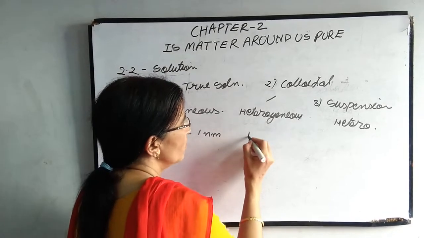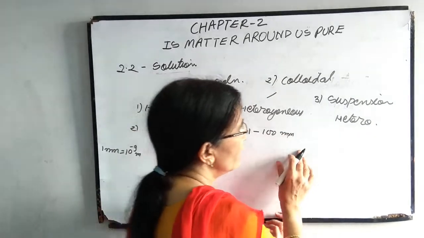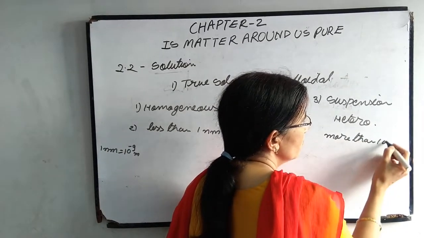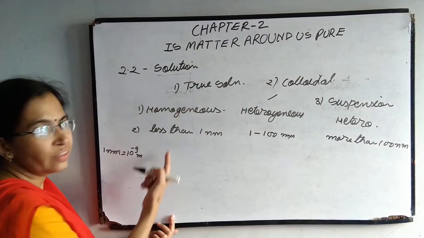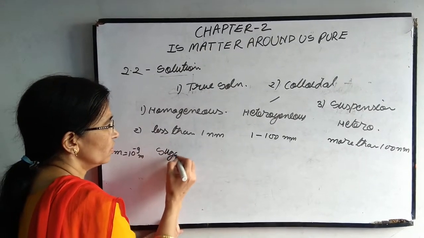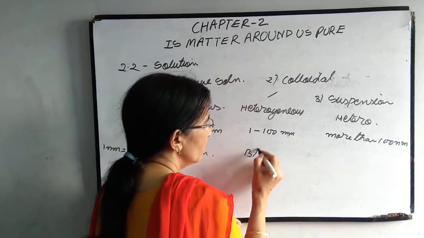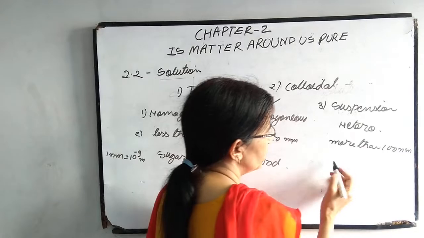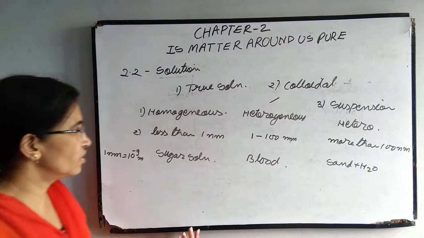Here, in colloidal, the size will be between 1 to 100 nanometers. Okay. And here suspension, it is more than 100 nanometers. Then true solution examples, you know, this is salt solution. Or now we can write sugar solution. Here colloidal solution, blood, milk, they are the examples of colloidal solution. And in case of suspension, sand and water. Mixture of sand and water is your suspension.